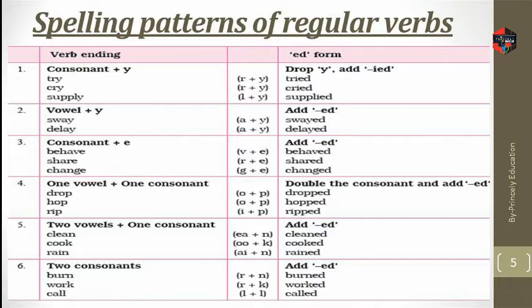Next, the second one is vowel plus y. We know that the vowels are a, e, i, o, u. So if any word's ending letters are vowel plus y, then we add ed. Here examples were given: sway, delay. So sway becomes swayed, delay becomes delayed. Observe it for 10 seconds, then we'll go to the next one.